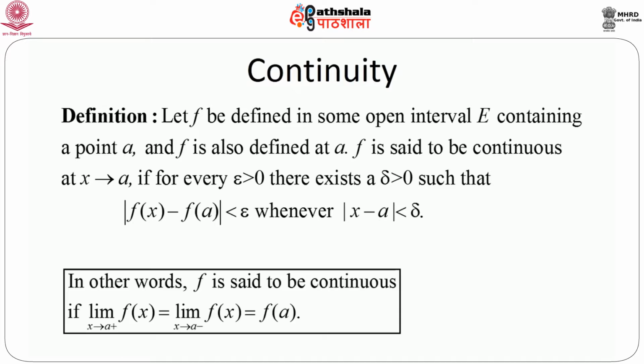In other words, f(x) is said to be continuous if the right hand limit of f(x) is equal to the left hand limit of f(x), which is indeed equal to f(a). f(x) is defined at that point a. So now it is clear that this is very important, that we have to check whether f(x) is defined at that particular point where we are trying to investigate the limit or the continuity of the function. And depending on whether f(a) is equal to the left hand limit and right hand limit, we can determine the continuity of that function at that particular point.